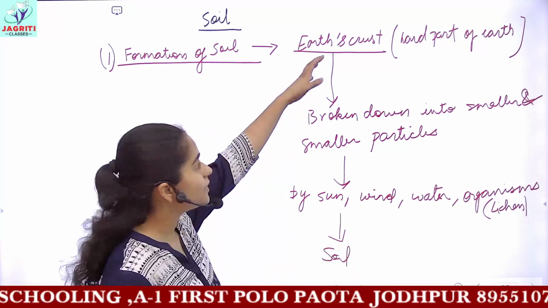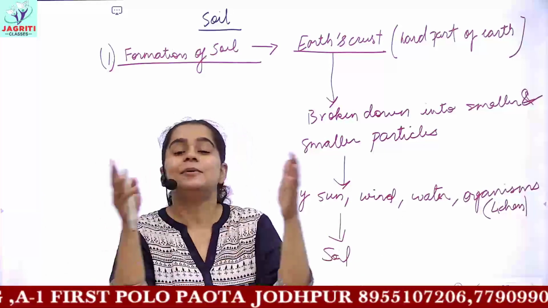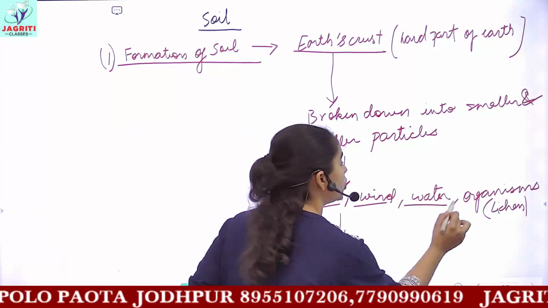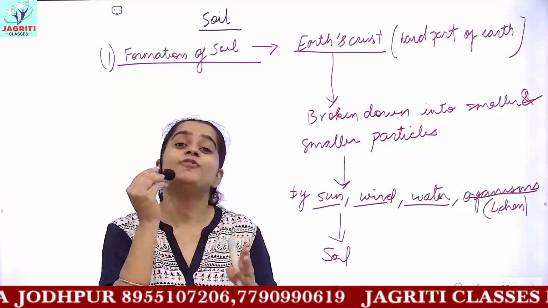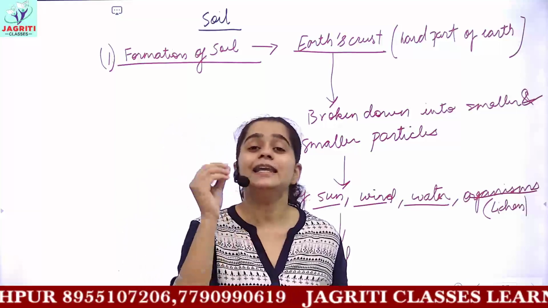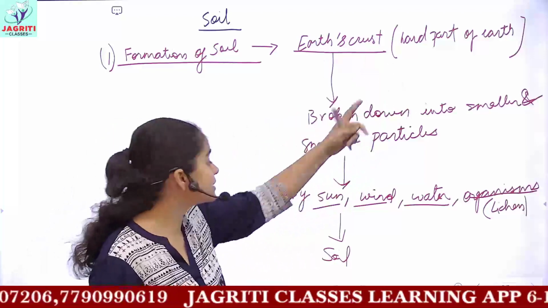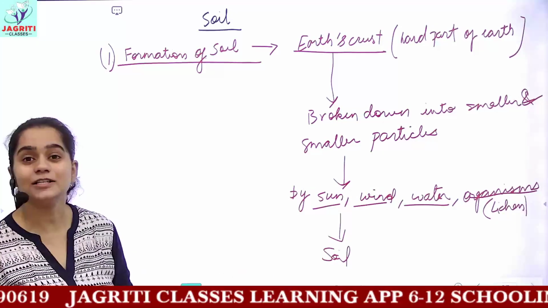When the earth crust comprises very large rocks, and these rocks get separated from each other, and then due to the action of sun, wind, water and organisms on these rocks, they get ground into finer and finer particles, and these very fine particles of the large rocks or of the crust are called soil. So this is the way the soil is formed.